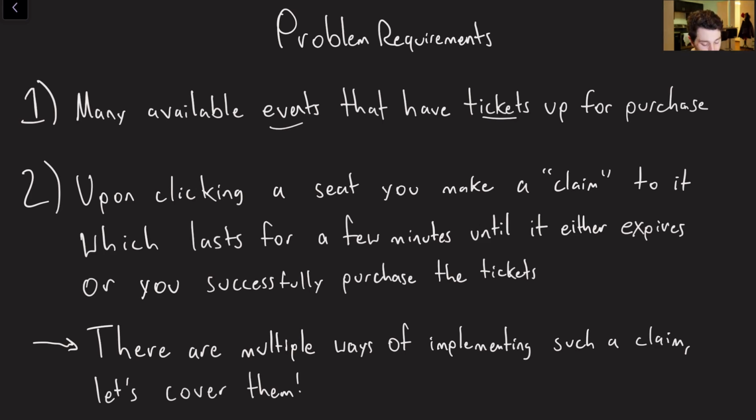And so the issue with this type of claiming behavior is there are a few different ways of implementing this, and I don't mean in technology, I mean like in terms of behavior. Like when I claim it, is it going to be the case that everyone else can just jump on that ticket after I give it up? Or is it going to be the case that we have some sort of wait list for doing so, or are we not going to do any claiming at all? Who knows? I certainly don't, but I'll try and cover everything.